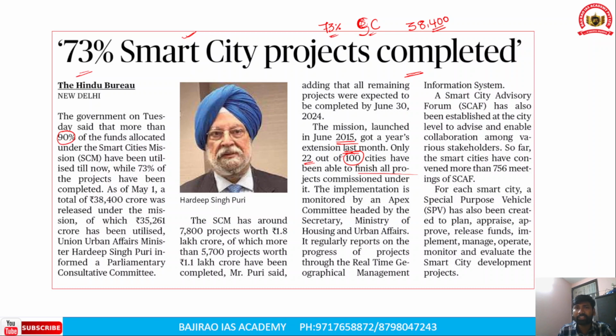The implementation of the smart city mission is done by an apex committee, headed by the Secretary, Ministry of Housing and Urban Affairs. Please remember this. It regularly reports on the progress of the projects through a real-time geographical information system. Apart from this apex committee, there is also a smart city advisory forum in each smart city.